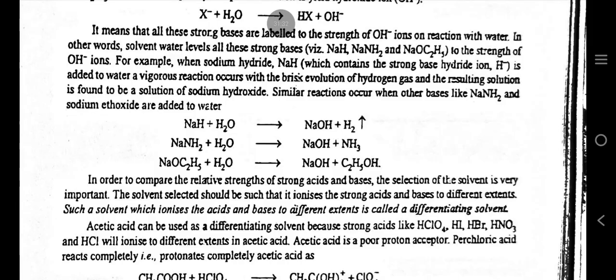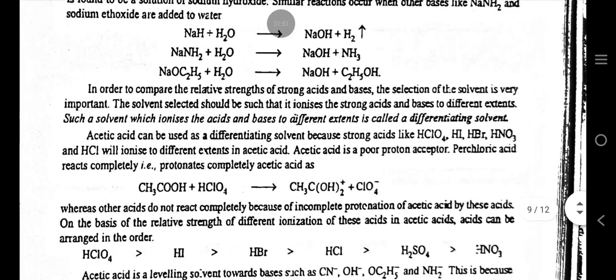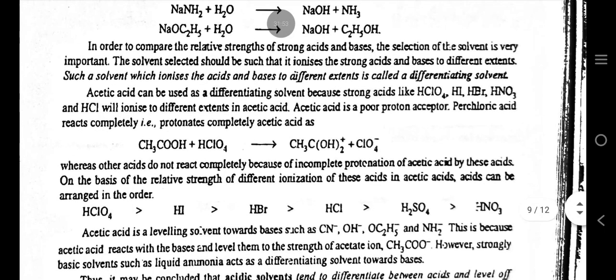For example, when sodium hydride NaH is added to water, a vigorous reaction occurs with the evolution of hydrogen gas and the resulting solution is found to be a solution of hydroxide. Similar reactions occur when other bases like NaNH2 and sodium ethoxide are added to water.